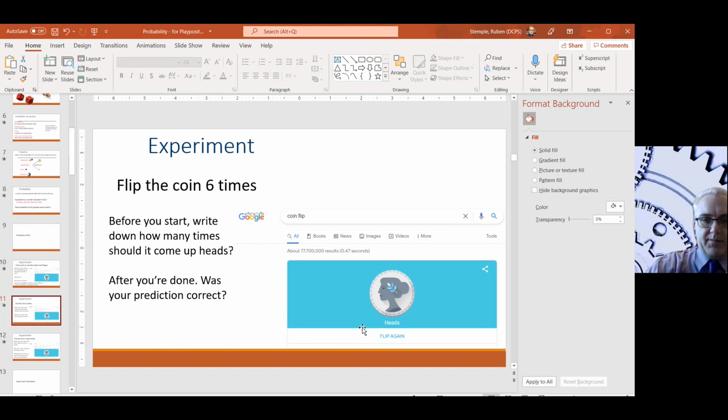So I want you to do that same thing. Flip that coin 6 times, but before you start, write down how many times it should land on heads. Right? That's something you should be able to figure out. How many times, if you flip this coin 6 times, how many times should it land on heads? And then I want you to actually go and flip the coin 6 times and see if your prediction was right. So we're going to pause here and have you do that.